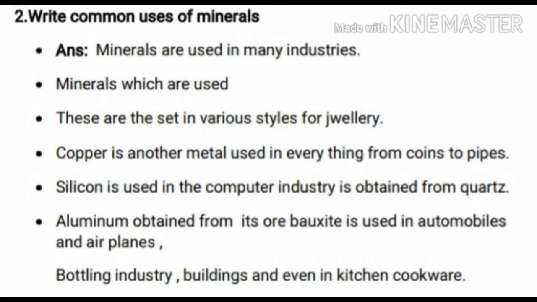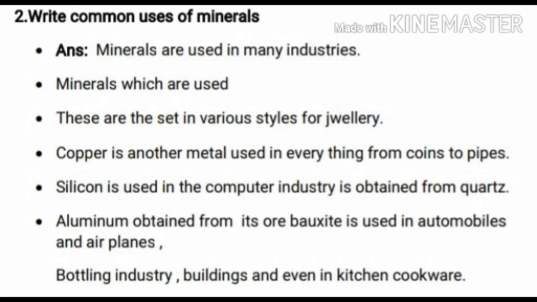Then aluminium is mainly obtained from its ore, bauxite. Aluminium is used in which industries? Automobiles and airplanes. Then the bottling industry, buildings, and even kitchen cookware also use minerals.